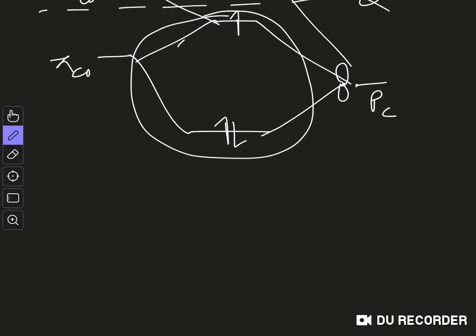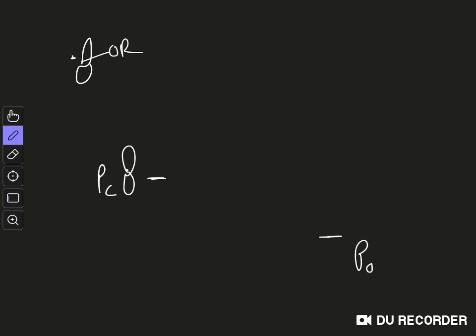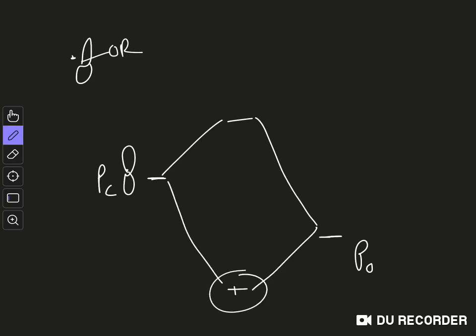Now what about the case when we have an X group? You have this radical, and you have this X group, that means this OR group. Here you have the PC orbital, and here you have the PO, the oxygen p orbital. You can draw two molecular orbitals, one bonding and another anti-bonding. The bonding one is filled with 2 electrons and the anti-bonding one is filled with only 1 electron, so overall there are 3 electrons.